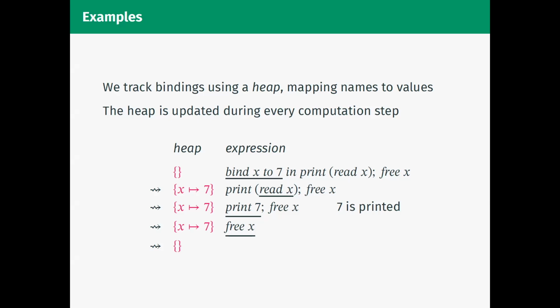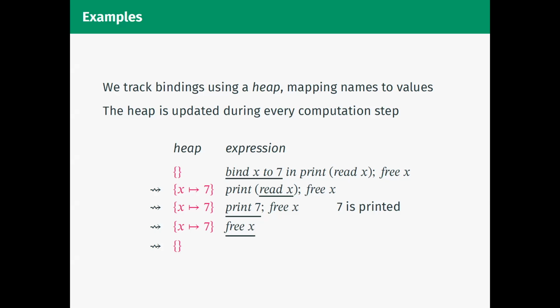For example, I'm just going to underline the part of the expression under reduction at the moment, but the entire expression on the right-hand side, I'm doing this as a sort of informal computation trace. I think hopefully this gets most of the idea across. The first thing I need to do to evaluate this expression is bind x to 7, so I'm going to put the mapping x maps to 7 in that heap. When I later want to read from x, I'll just look at that binding.